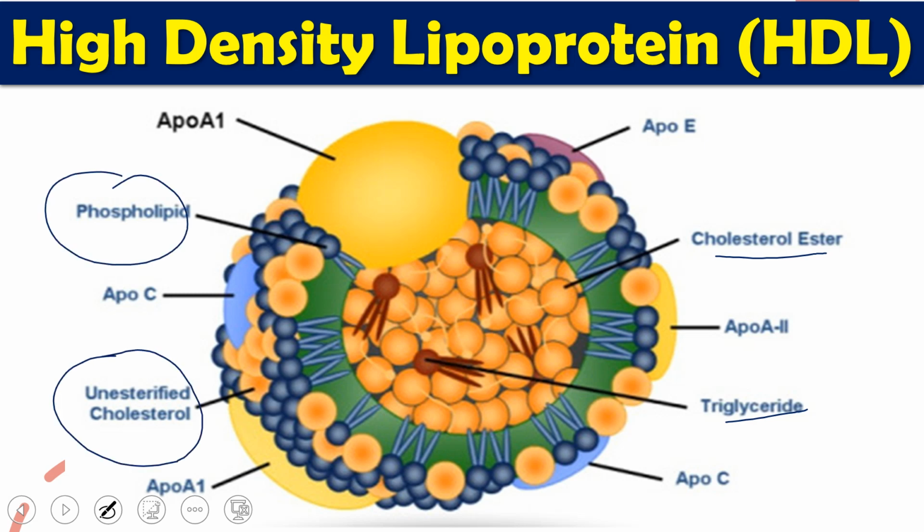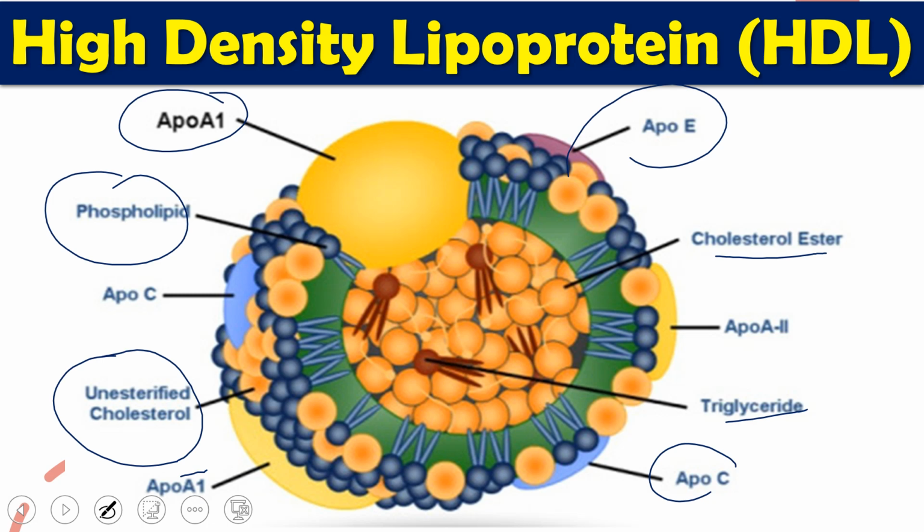So phospholipid and unesterified cholesterol are towards the outside periphery, and then it has some apoproteins, that is apoprotein C of different types, different types of A1 which we see here, and apo E. These are not the only apoproteins; it contains a number of other types of apoprotein also.